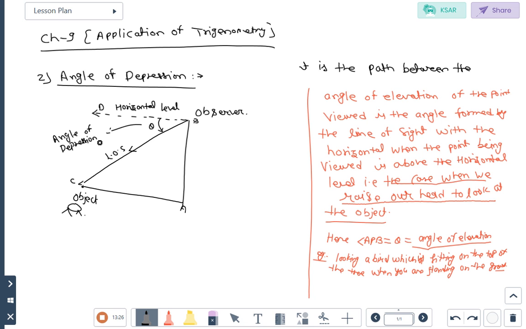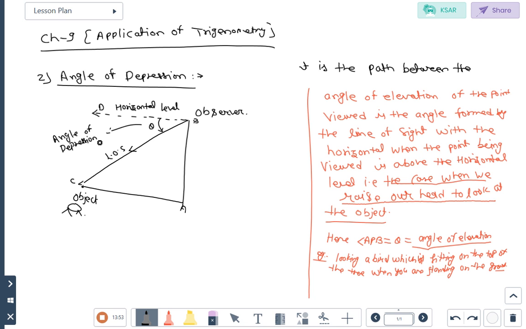Meaning, when we lower our head to look at the point being viewed, that is known as the angle of depression. In this case, instead of raising your head, you are lowering it down, meaning the eyes rotate from top to down. In that case the angle of depression is formed.